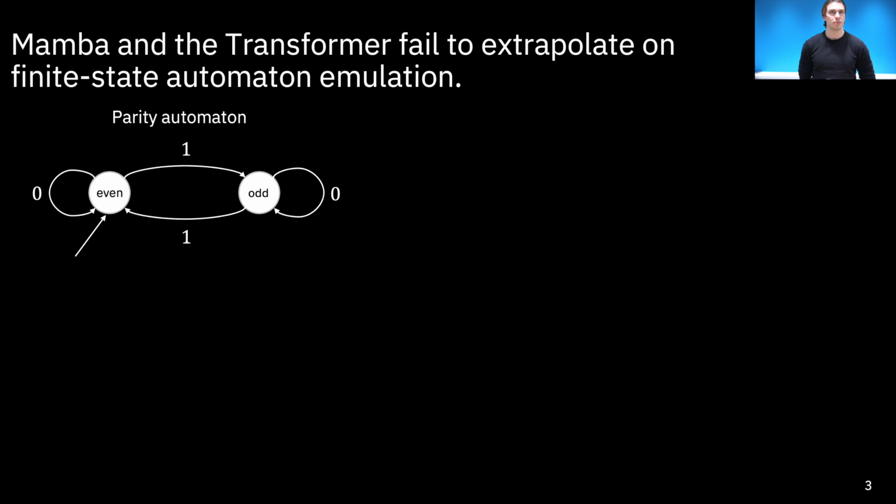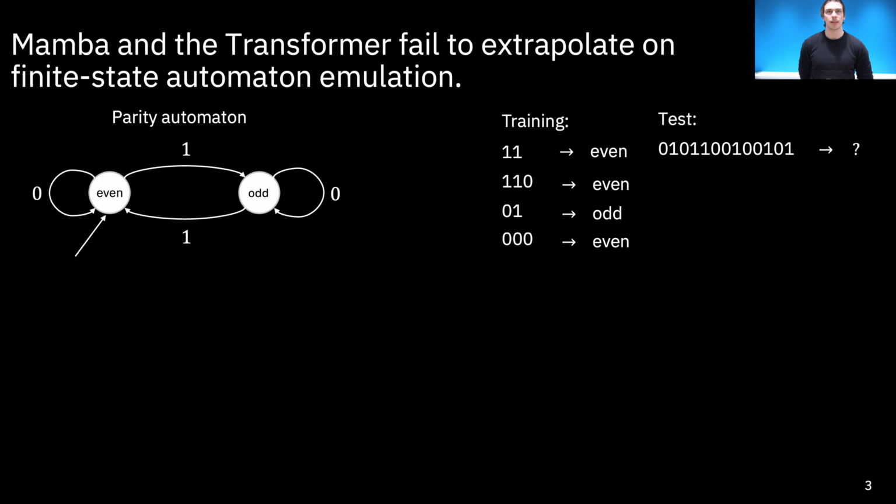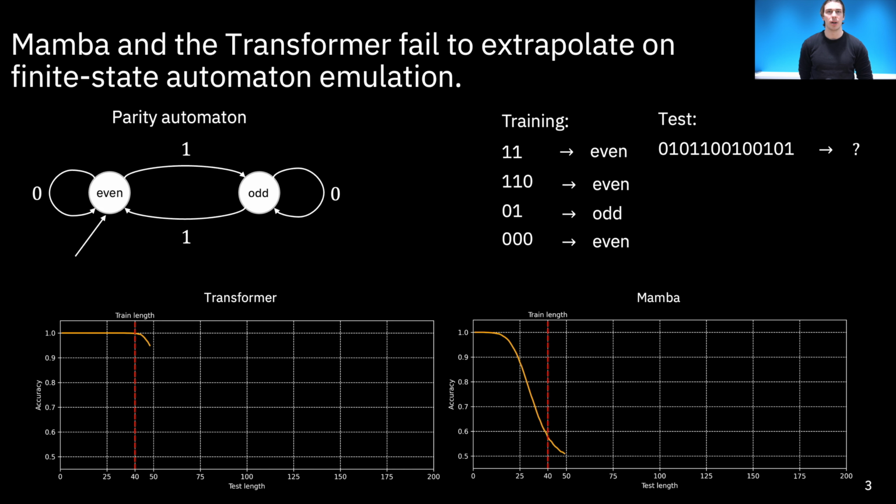inference cost. However, both the transformer and Mamba, they're limited in their ability to execute simple algorithmic procedures. In particular, they fail to accurately model finite state automata. So in this particular setting, given the simple parity automaton, we train the models on sequences of certain length and then test them on longer sequences, and both the transformer and Mamba exhibit failure.